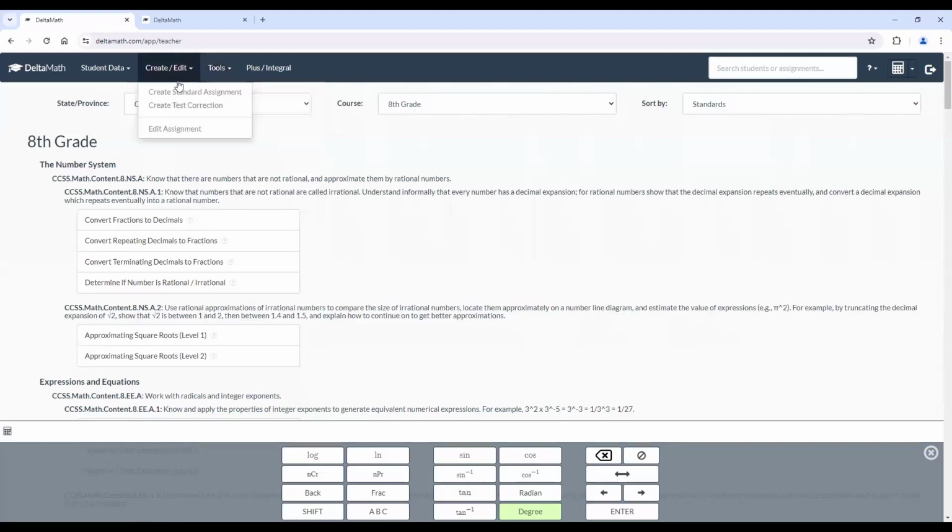We'll look at creating and editing assignments. You can also create test corrections. I've personally never used this function, but you can use this to create test corrections for any summative assessments. And then looking at student data for the grading analysis.